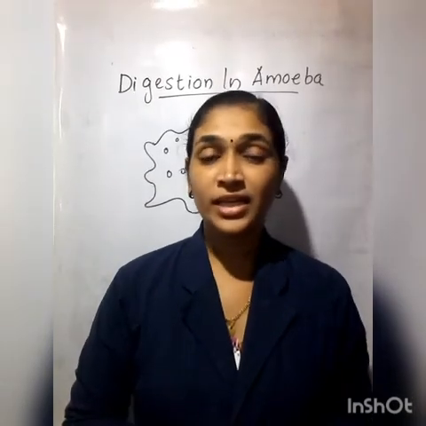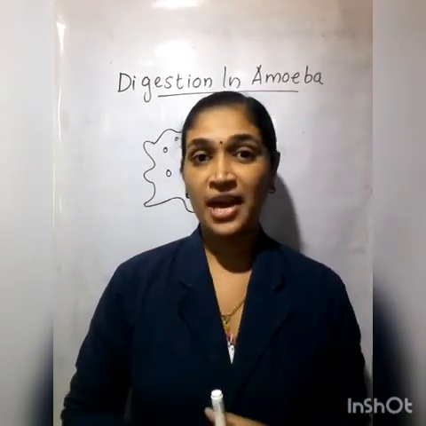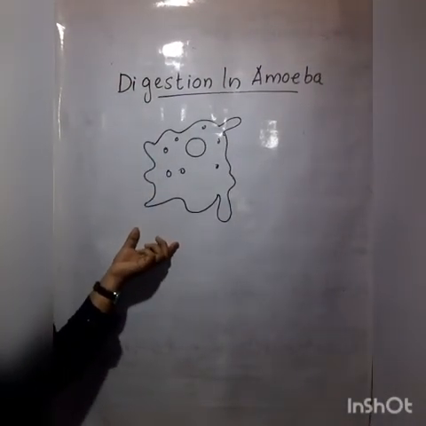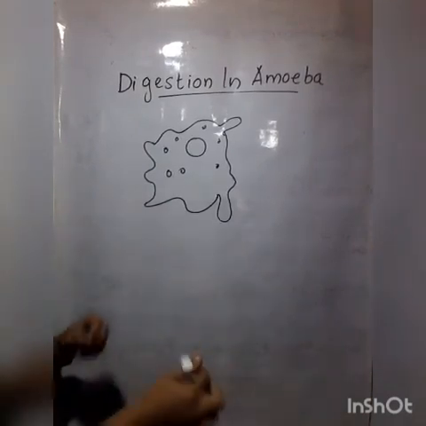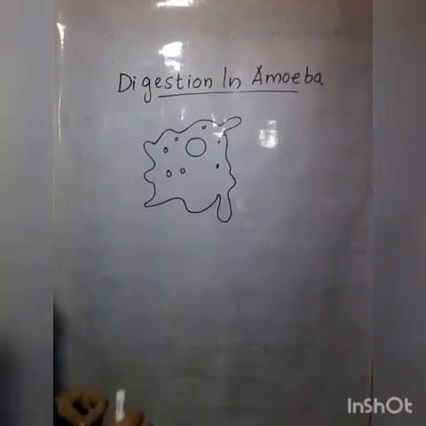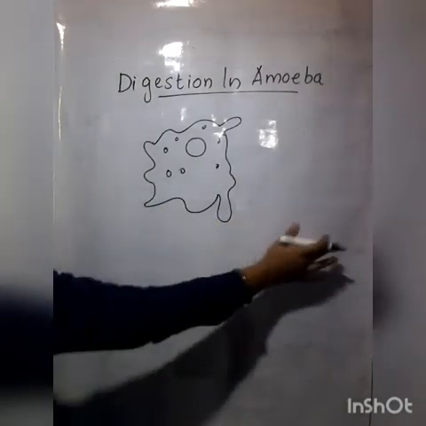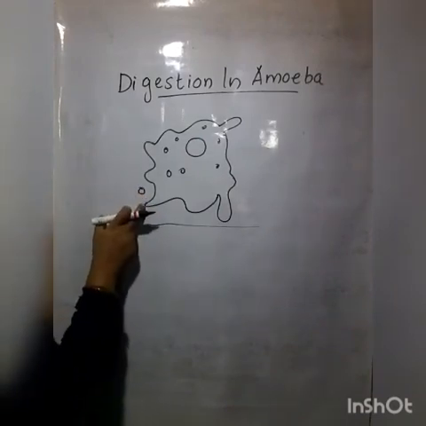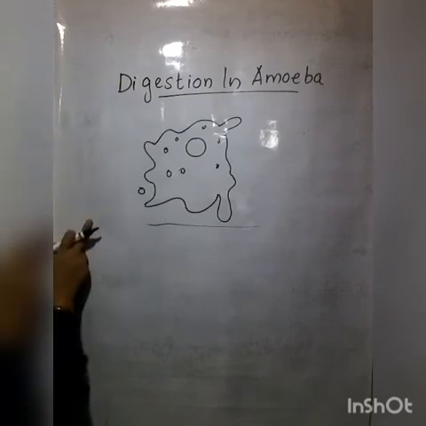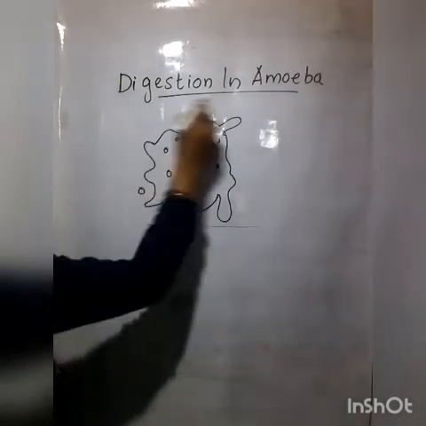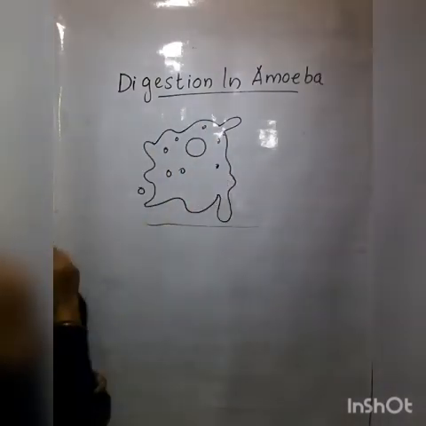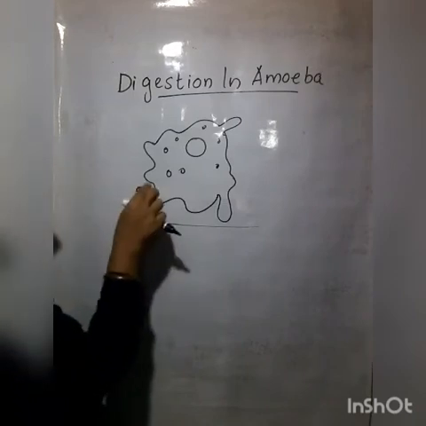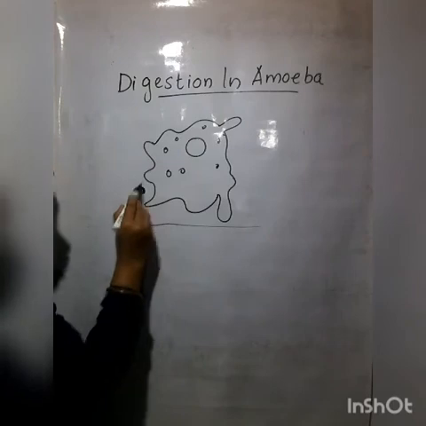We can look at what the mode of feeding and digestion in amoeba is. Now you just see that the amoeba is floating in the pond water, isn't it? When it is floating in the water and senses any food, or when any food substance comes to the body of the amoeba, what is the amoeba doing now? Yes, the amoeba starts to engulf it.